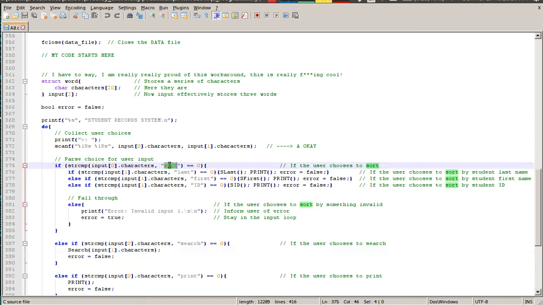So if the first argument is sort, then it will check, well, what do you want to sort by? Last name, first name, or ID? And from there, it will send either to sort last, which is a function, and then print, or sort first, and then print, or sort ID, and then print. There's a fall through here which analyzes the actual second argument. So if I say sort by grade point, well, we didn't program that. What that means is it will say invalid input 1. That means invalid input under argument 1, which, counting as a normal person, would be argument 2, 0, 1. That might not be extremely user-friendly, but it works, and I like it.